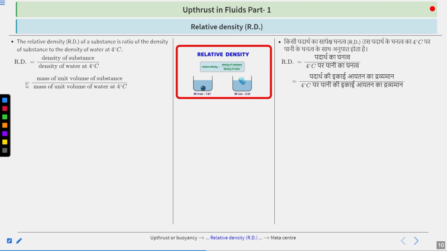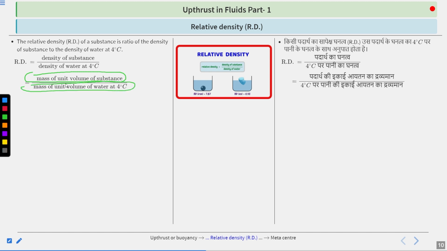It is equal to mass of unit volume of substance by mass of unit volume of water at 4 degrees Celsius. Don't get confused by this.